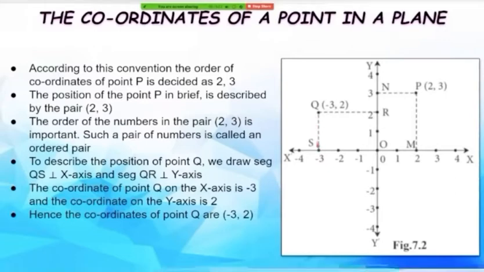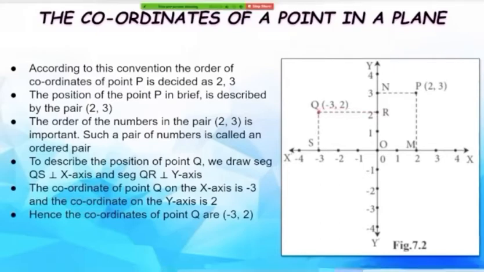So this segment QS is perpendicular to the x-axis at point -3. We draw another segment QR which is perpendicular to the y-axis at point 2. The coordinate of point Q on the x-axis is -3 and the coordinate of point Q on the y-axis is 2.